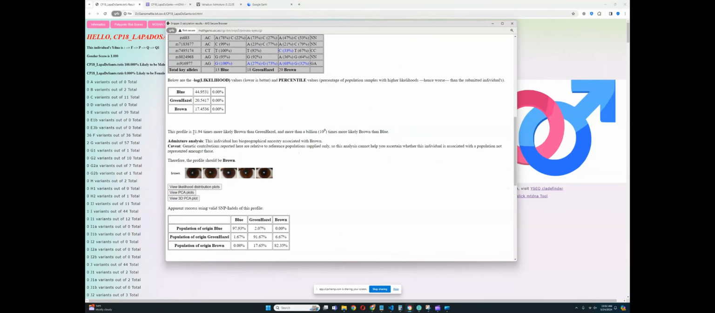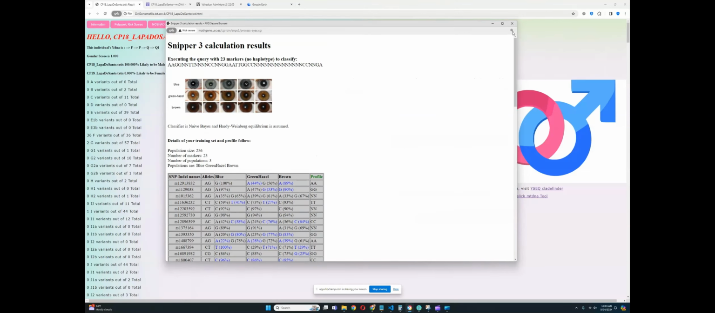No, it says brown, but it's 21.9 times more likely brown than hazel, which is kind of close. With Snipper Free, 21.9 is close. So it was almost hazel, you could say. You know, it's pretty close. All right, let's see the Phenotype Oracle.